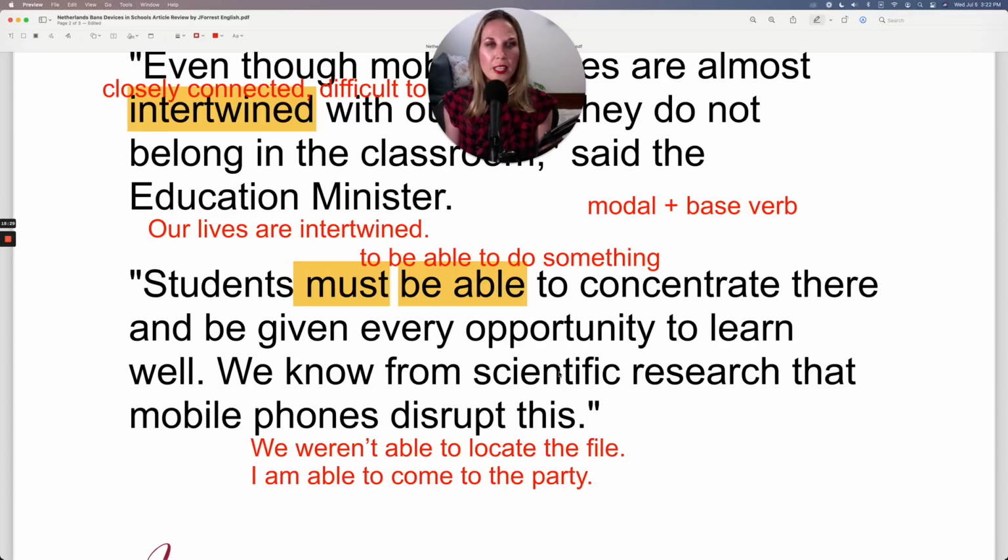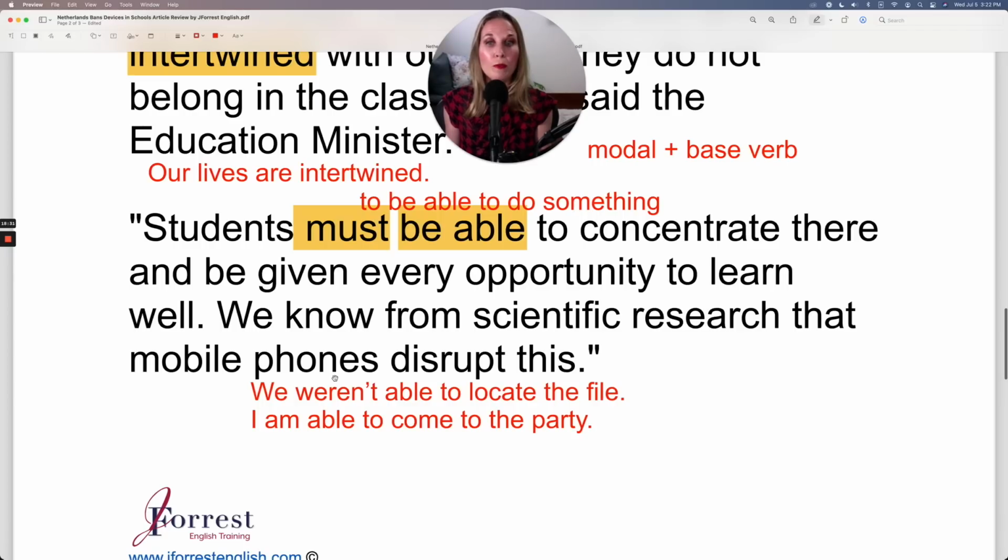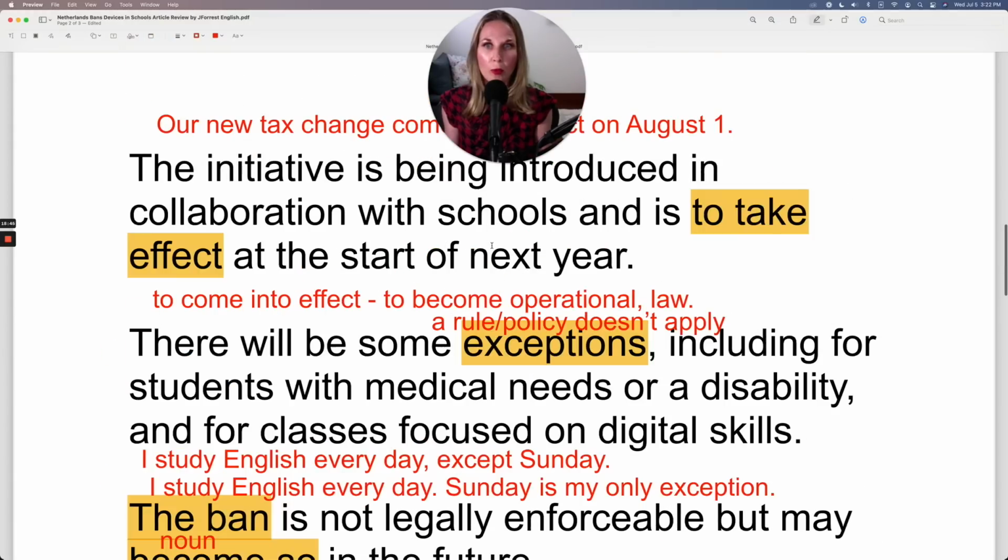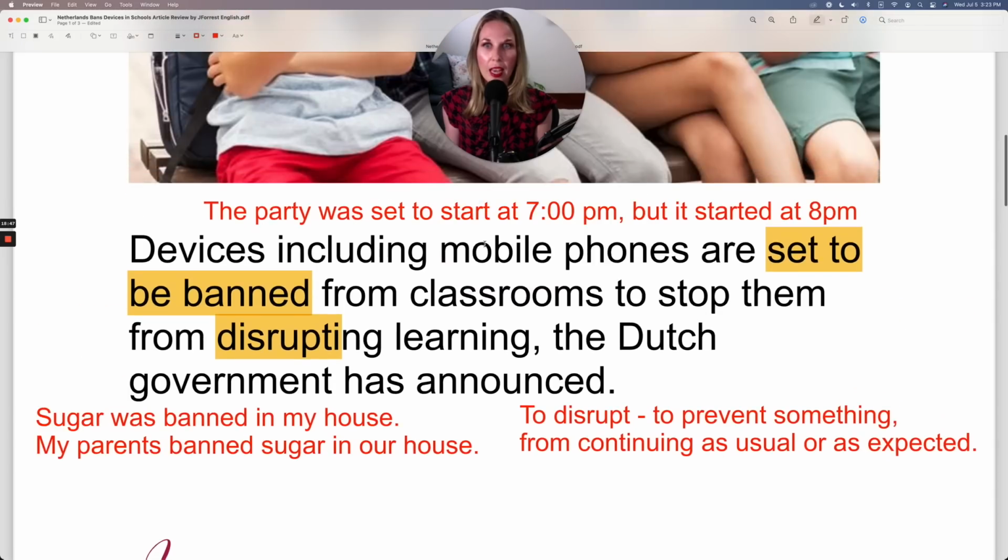We know from scientific research that mobile phones disrupt this. And then we already learned disrupt. Here, disrupt is being used as a verb. They disrupt this. This is their ability to concentrate and learn well. Previously, we looked at disrupt as a verb as well, but it was in the ing form because it followed a preposition.